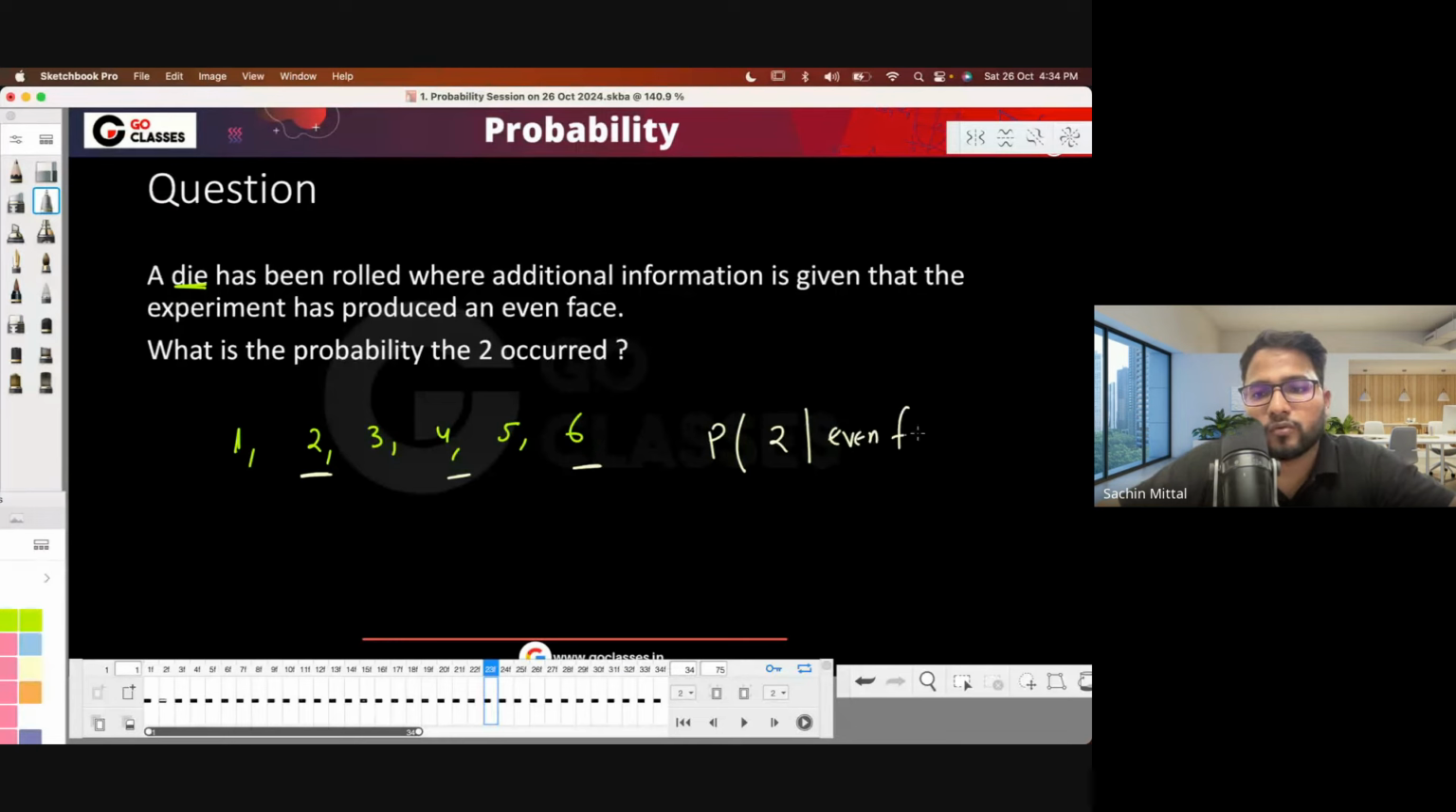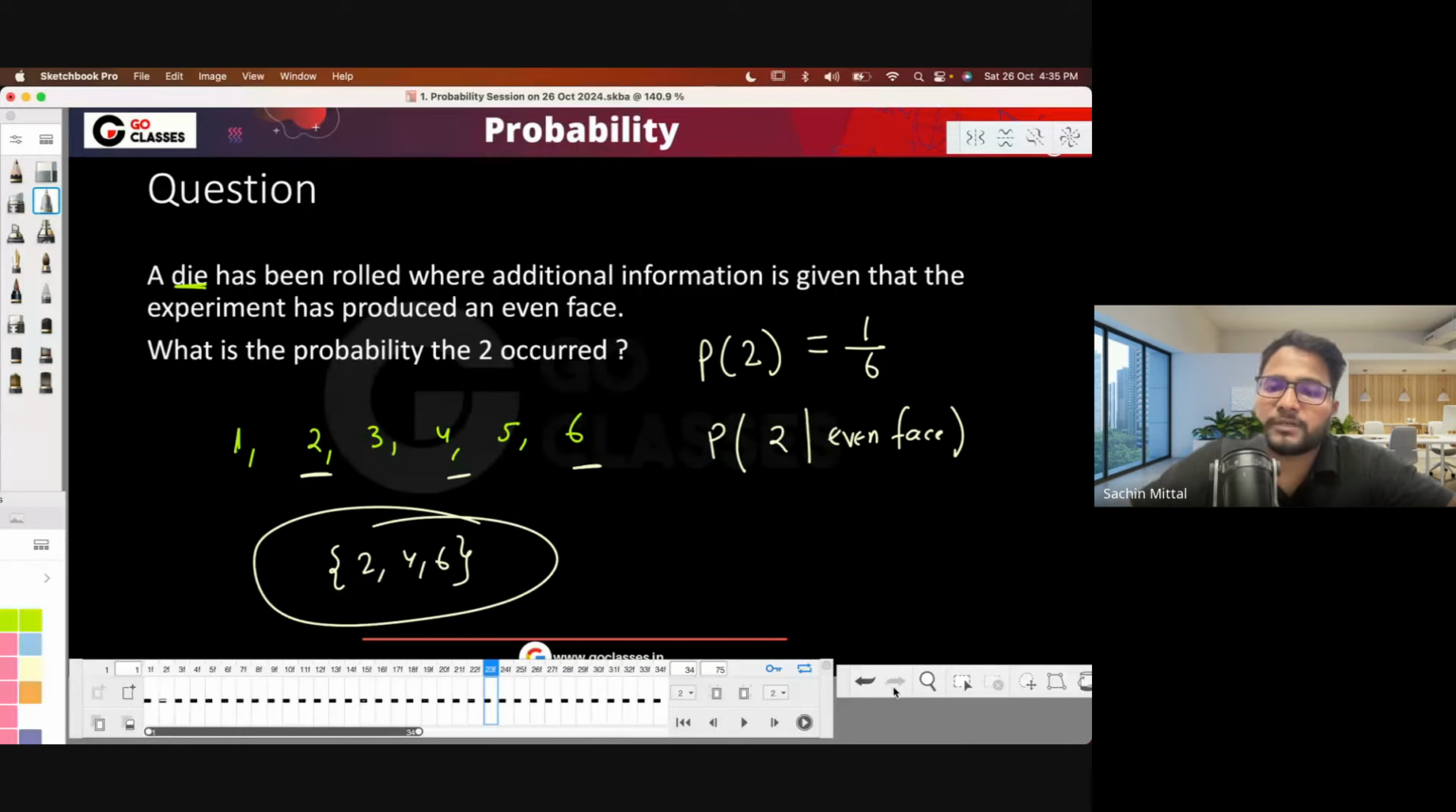If I ask you this probability, then this will be different from the probability of two. Can you tell me the probability of two? It will be a very simple probability, which is 1 upon 6, right? But given that an even face has occurred, you have just 2, 4, 6 in your sample space, which means you have only this sample space. So here the probability of 2 will be, if everything is equally likely, 1 by 3, right?